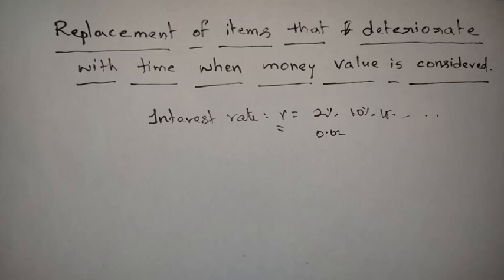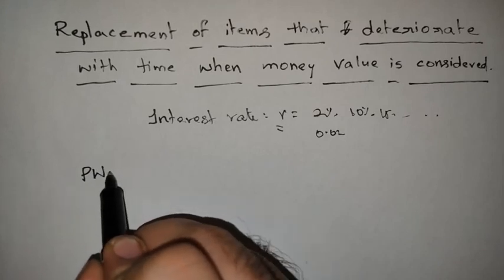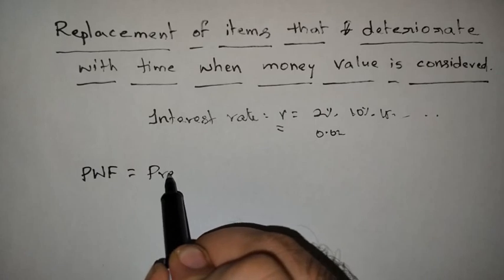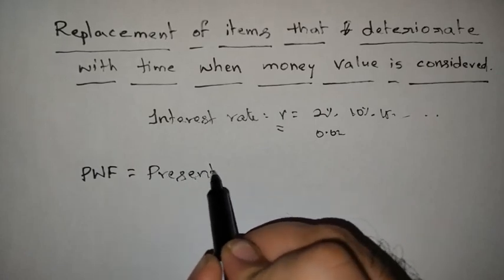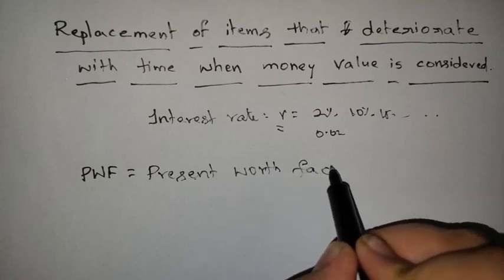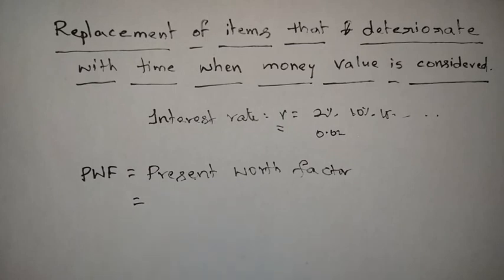If we want to calculate the present value of 1 rupee after n years of time from now onwards, we call it the present worth factor, PWF. The present worth factor means the present value of 1 rupee spent now after n years of time.